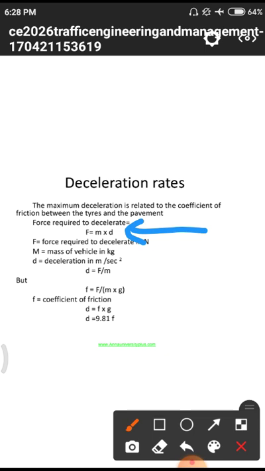in newtons. So that means force value normally lies in newtons, so we need to convert those masses also into newtons. We will get this friction value: F equal to m small f, that means friction equals force by this mass in terms of newtons. So the d equal to 9.81 f.